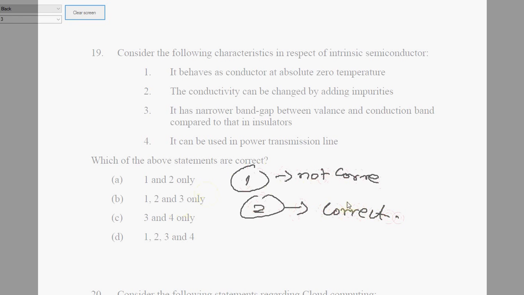Yes, the conductivity does get improved when you add impurities, in other words, an extrinsic semiconductor. And it has a narrow band gap between valence and conduction bands, and this is also correct. This is wrong: it can be used in a power transmission line. I don't think so. This is also not correct. So it's only two and three. No choice matches here.